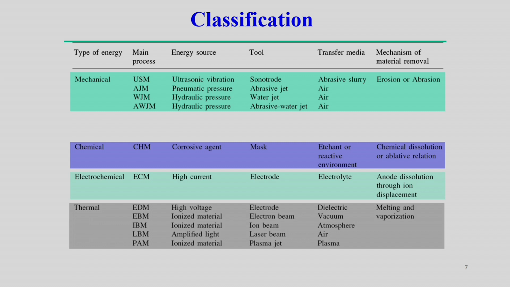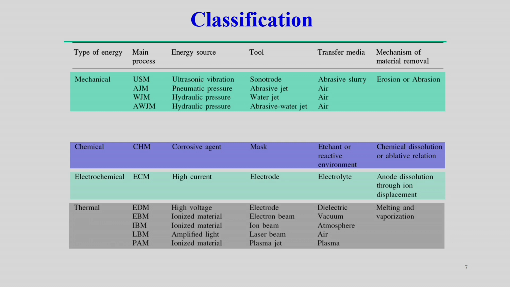Then similarly, ionized material is the energy source in the case of electron beam machining. Here, under vacuum we create the electron beam, which simply melts and vaporizes a very localized zone. Similarly, in ion beam machining and laser beam machining, different thermal energy sources are used. For example, the electron beam is directly used to remove the material.